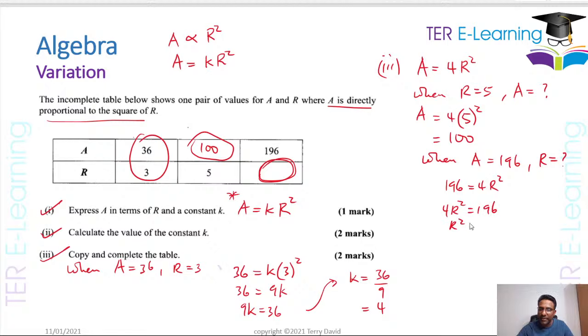R squared is equal to 196 over 4. So 196 divided by 4 is 49. Therefore R is equal to the square root of 49, and therefore R is equal to 7, right? That's my value. R is equal to 7.